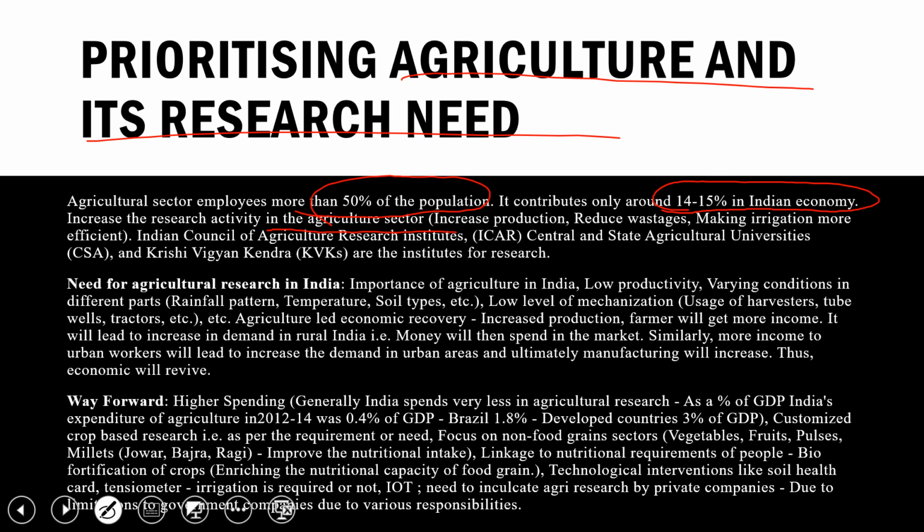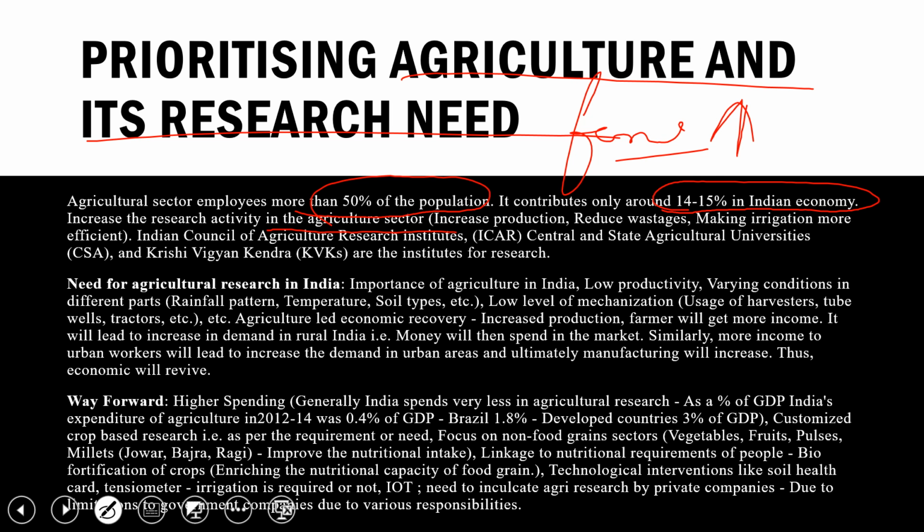Why should research activity be there? Because we have to increase the production, reduce the wastages, make irrigation more efficient, and address other issues. Farmers always want to increase the production. And how will you increase the production?